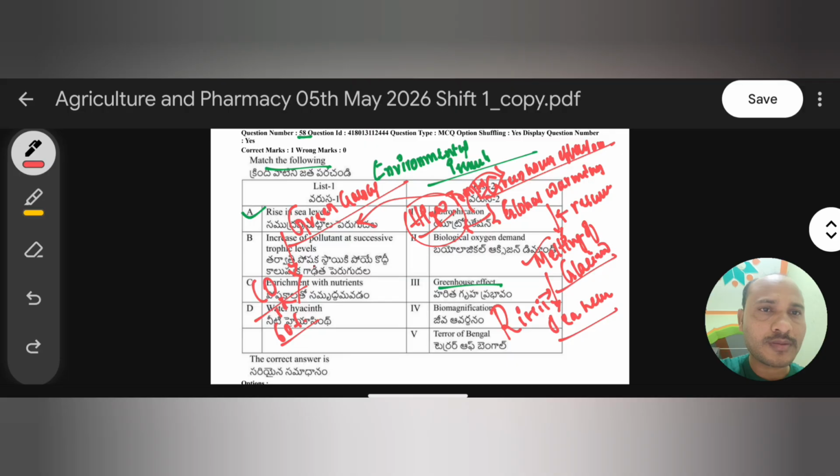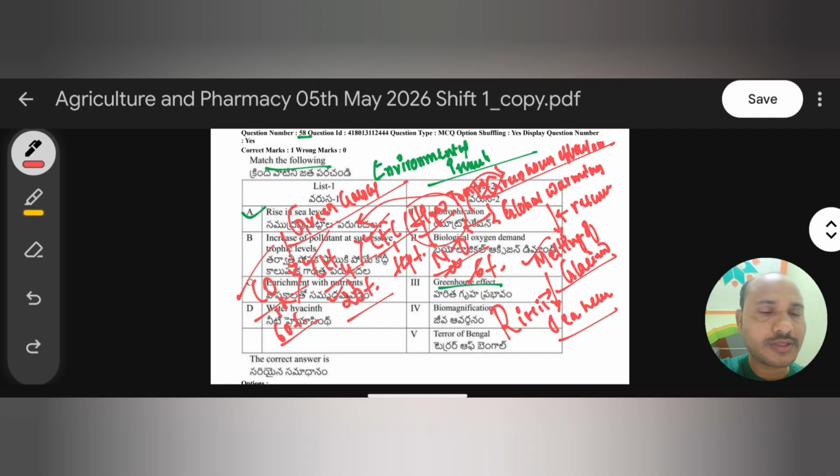Then methane, CH4, approximately 20%. Then chlorofluorocarbons, CFC, 14%. And last, nitrogen oxide, 6%. These are the four important gases responsible for the greenhouse effect. Very important.